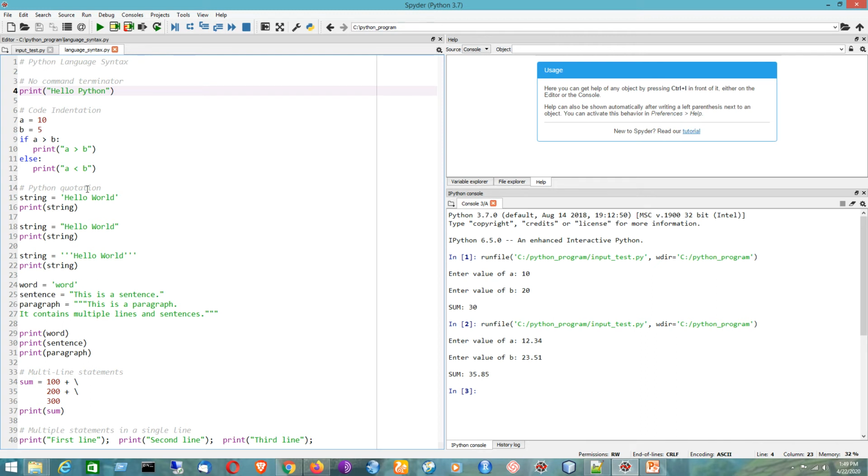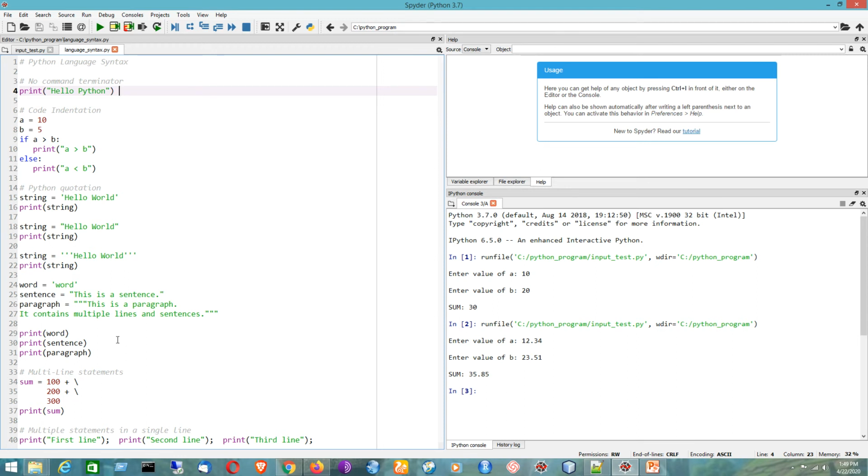In Python, we can represent a string literal by using a single quotation, double quotation, or triple quotation. They will represent the same string literal, that is hello world. Now I would also like to give you some examples of word, sentence, and paragraph. For word, I have used a single quotation. For sentence, I have used double quotation. And for paragraph, I have used triple quotation, and it can span multiple lines also. So that is the idea of using quotation in Python.